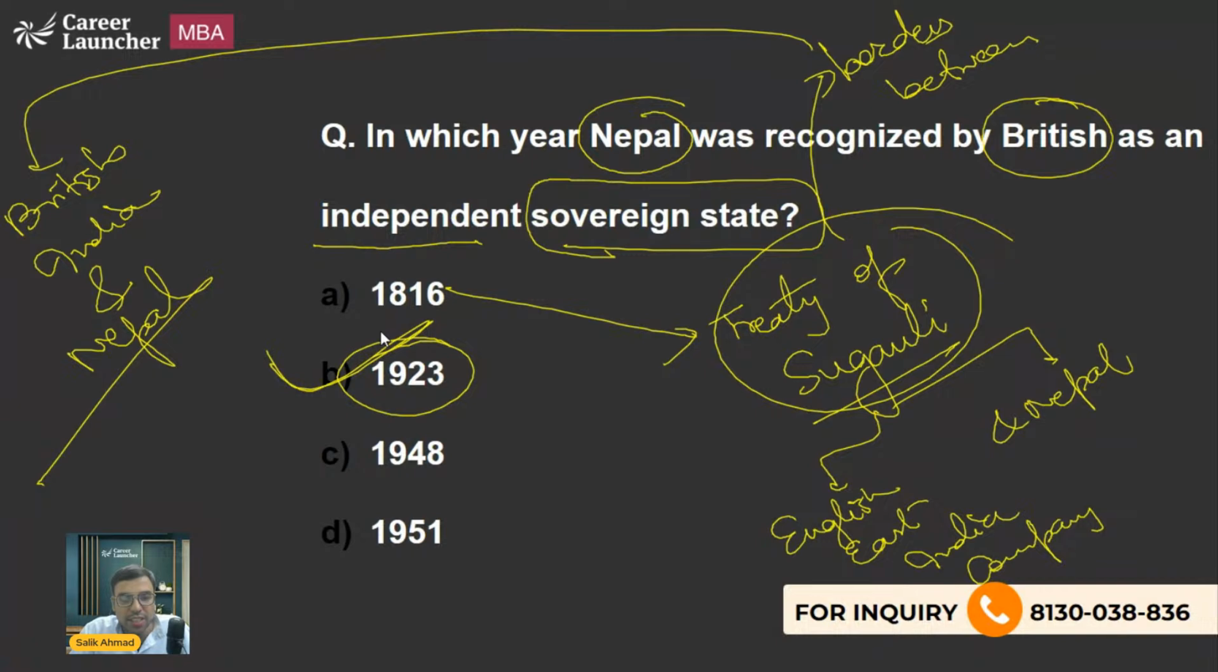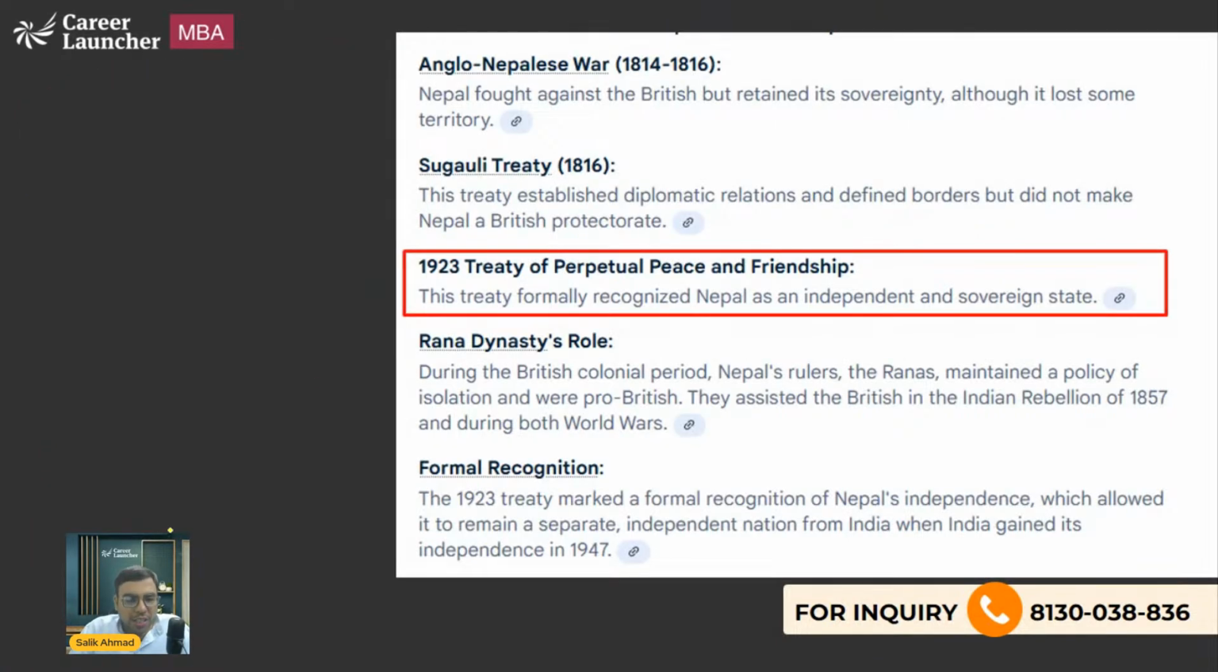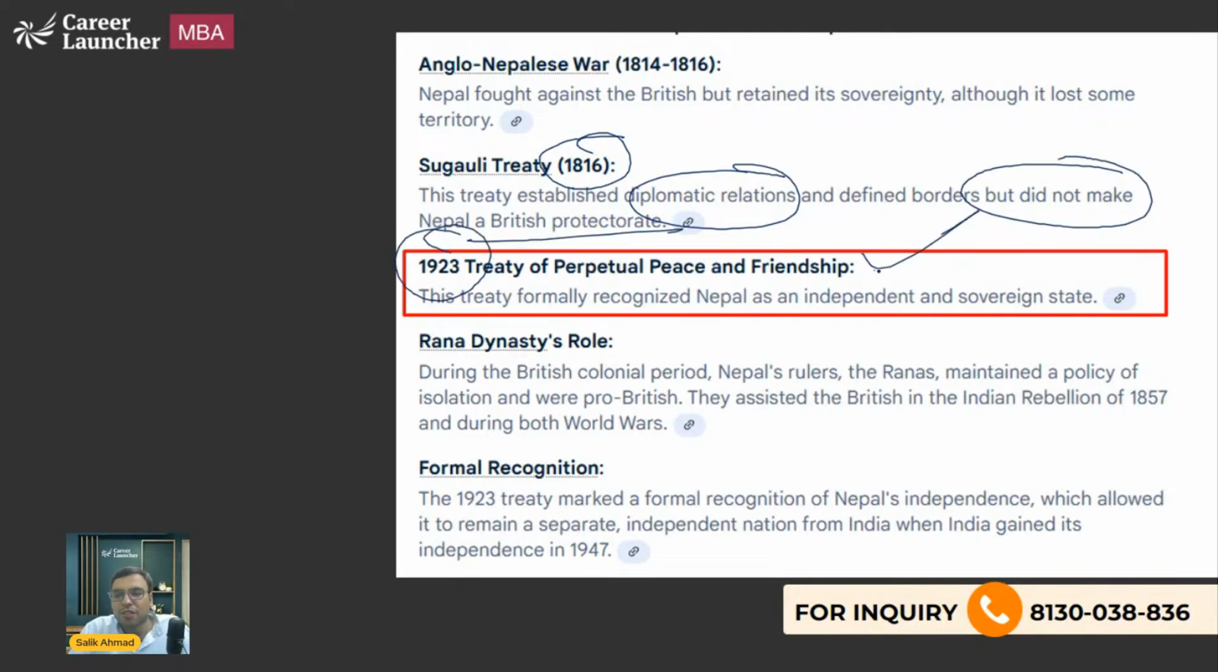So here B is the right answer to this question. You can see it here. The Treaty of Sugauli in 1816 established diplomatic relations and defined borders, but did not make Nepal a British protectorate. But in 1923, it was formally recognized as a sovereign country by the British.